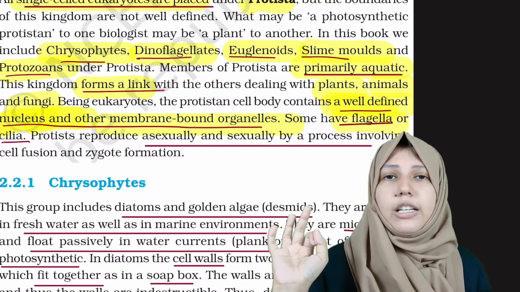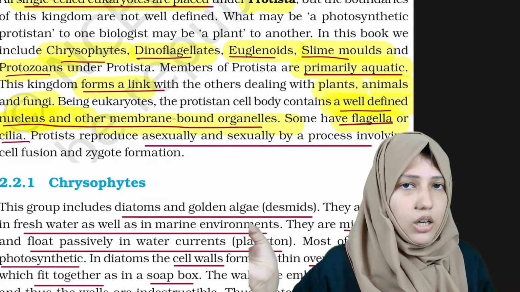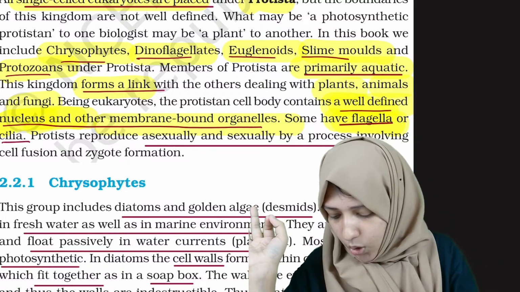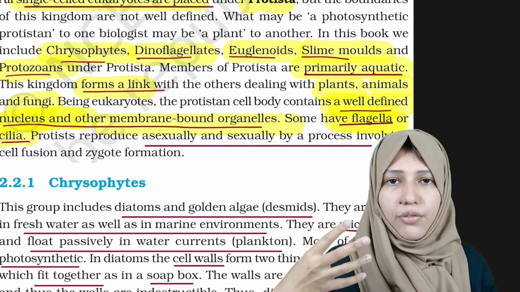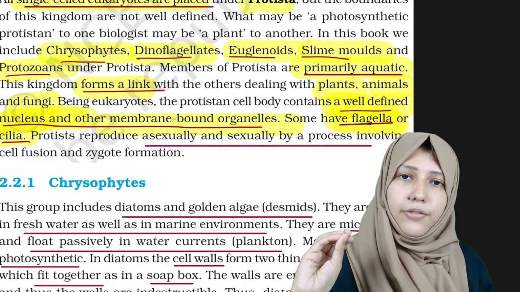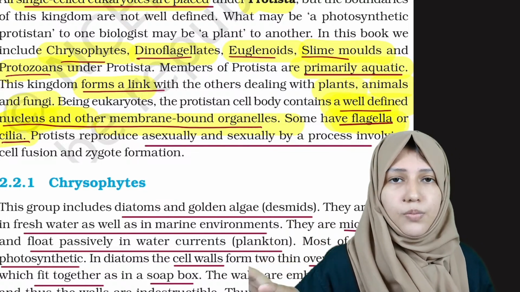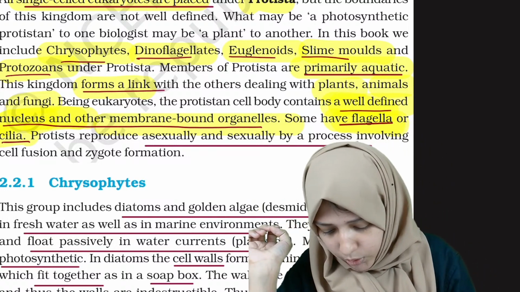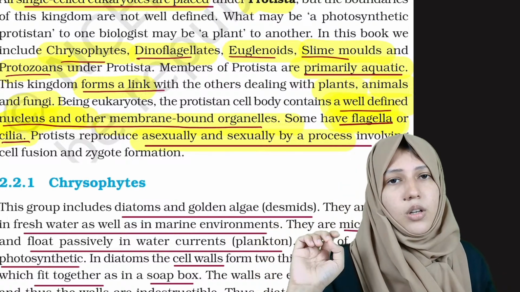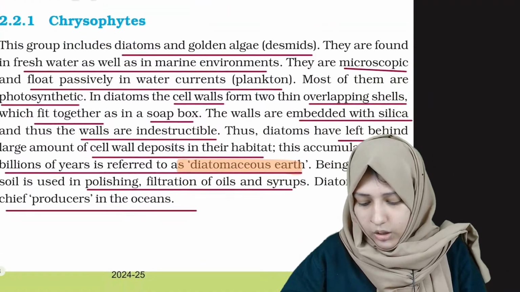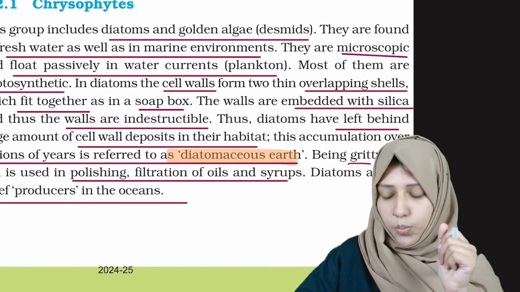And they have flagella. In kingdom Monera, some of them had flagella, but here they have flagella or cilia. They have some sort of locomotory agents, meaning the type of cells that help them to move. Okay, flagella or cilia, and they reproduce both asexually and sexually. Done. Now let us go deep into the groups.